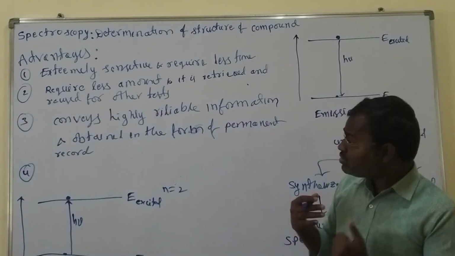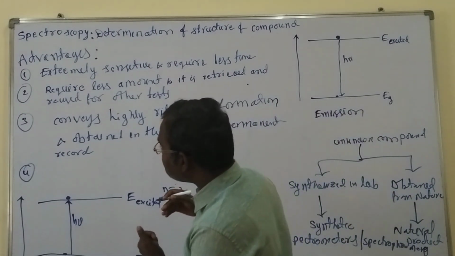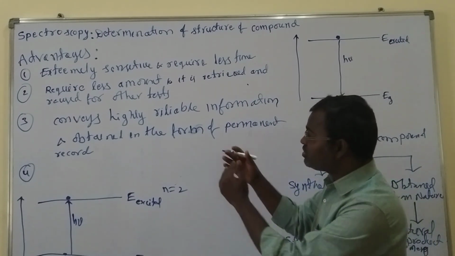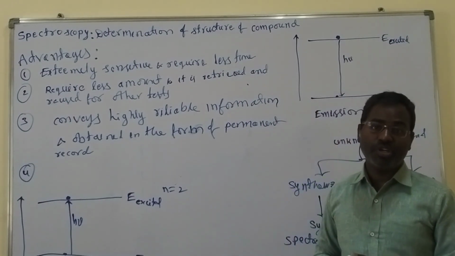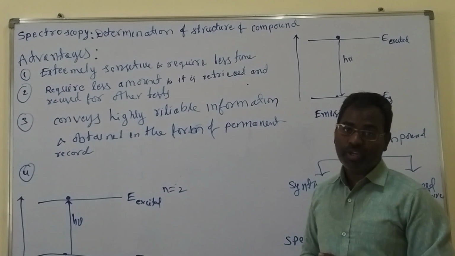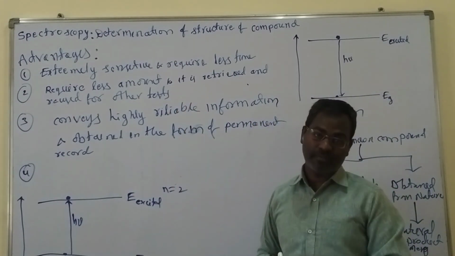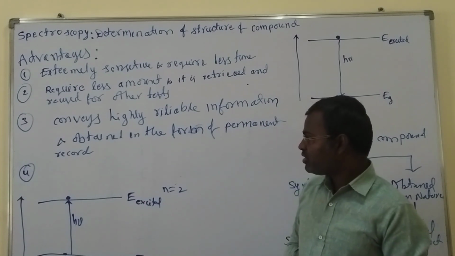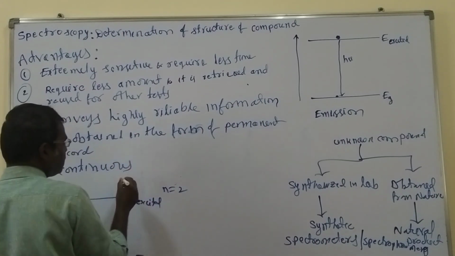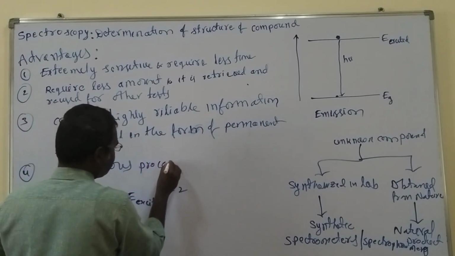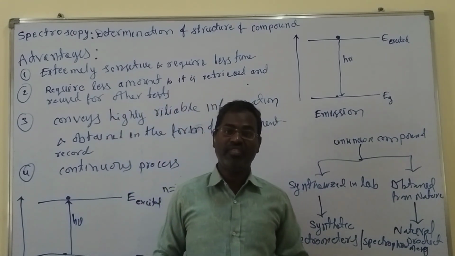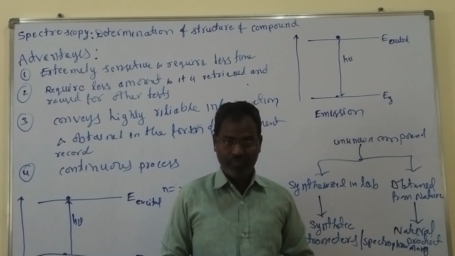And the fourth one: spectroscopic methods are most often carried out as a continuous process. We don't require a break. It is a continuous process, and you can get information of compounds. We don't require any break to determine the structure of an organic compound.